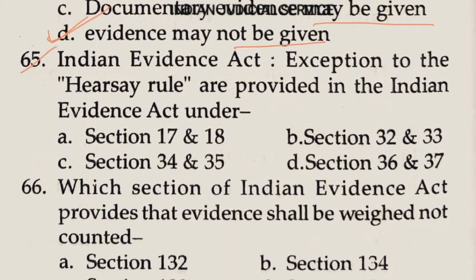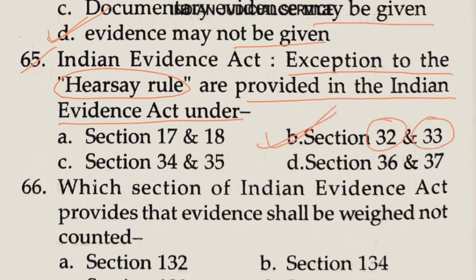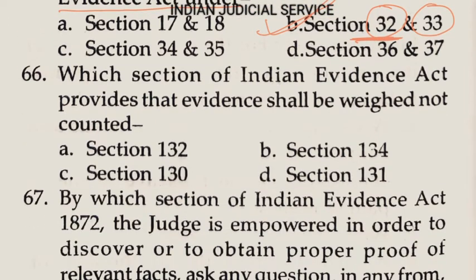Now question number 65. Exceptions to the hearsay rule are provided in the Indian Evidence Act under which section? Under Sections 32 and 33. So the answer here is option B, and mostly Section 32 is very important here. It contains the evidence of dying declaration also. Now question number 66. Which section of the Indian Evidence Act provides that evidence shall be weighed, not counted? So which section? Section 134 provides that evidence shall be weighed, not counted. So the answer here is option B.